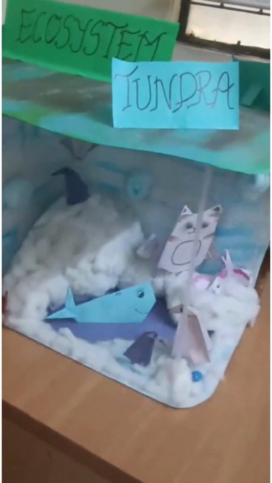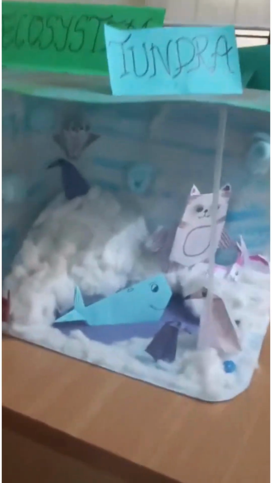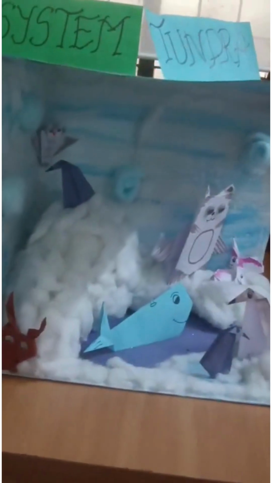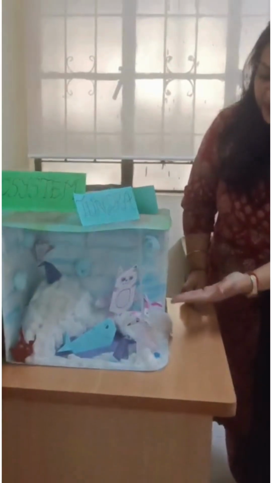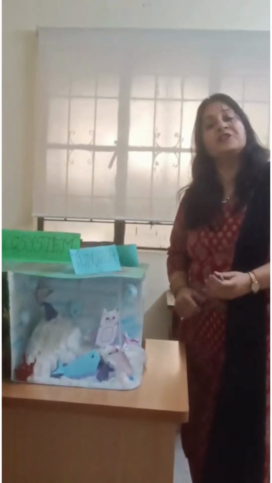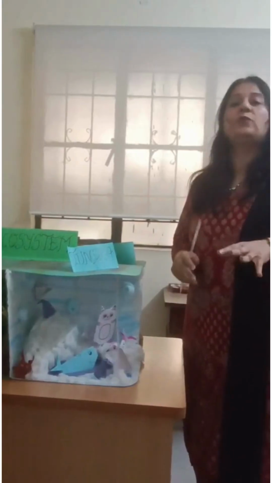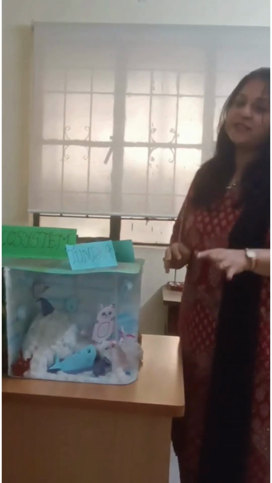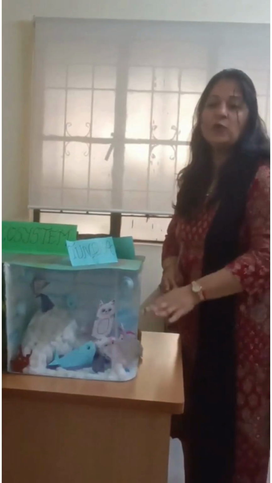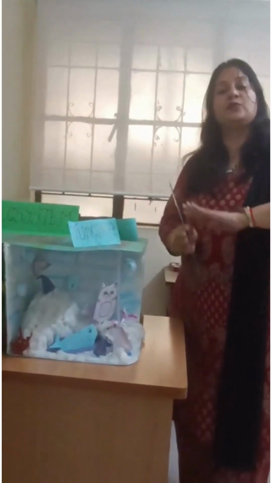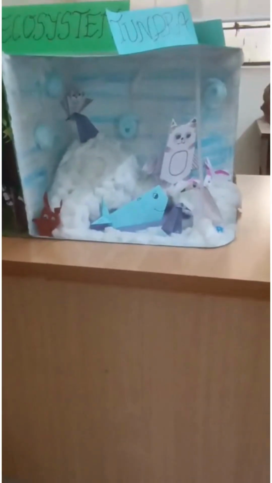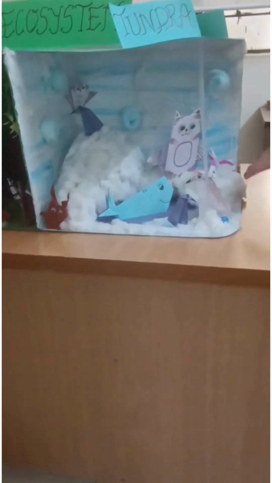The tundra region, the name comes from a Finnish word tunturia, which means a land which has no trees. It is a barren land which is mostly covered in snow. You see, there would be very less vegetation, and especially during summers we only get herbs and shrubs which can take this low temperature because it is going into minus. It is very difficult for normal vegetation to grow in this cold area.